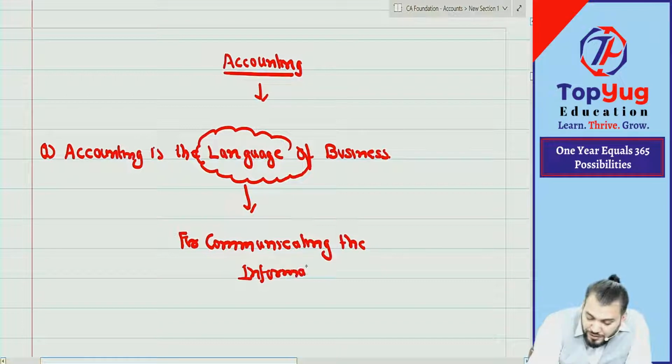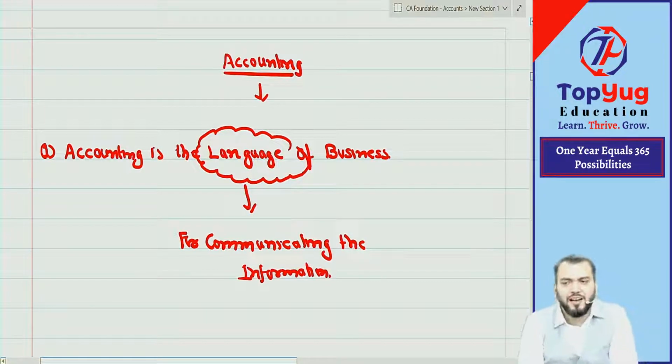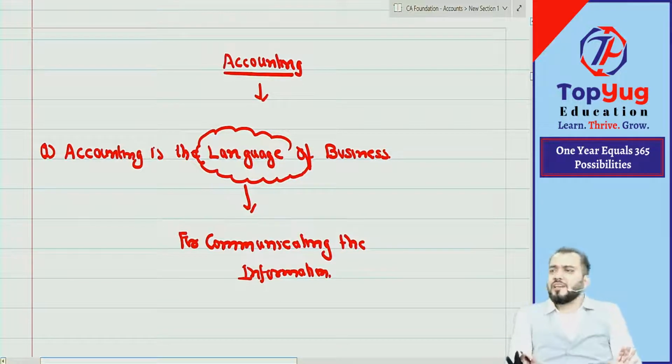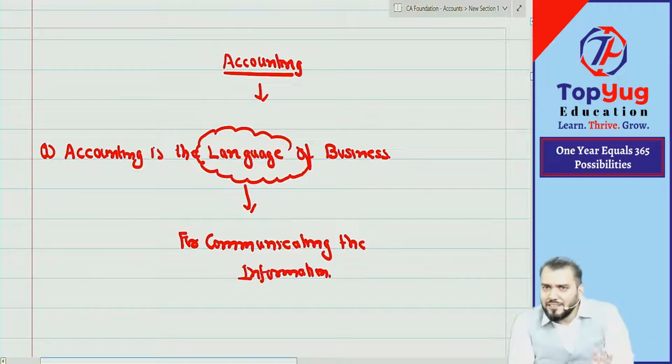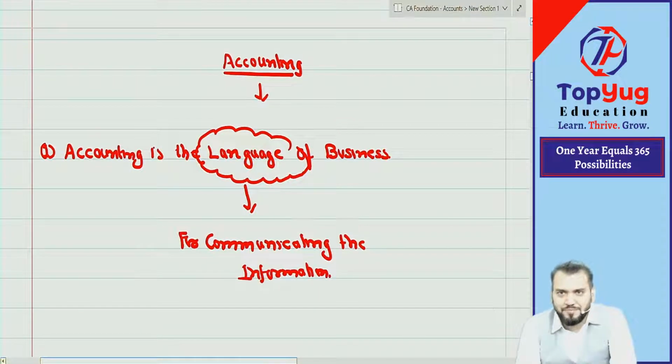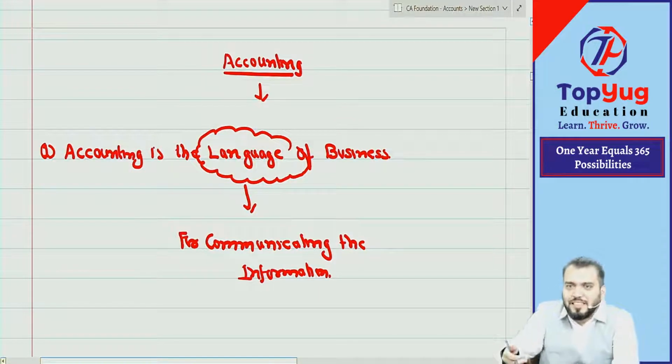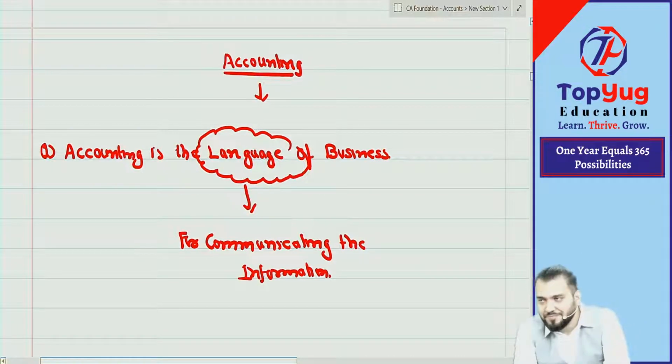For communicating the information. I think you should write down whatever I am writing. I will be very slow. I'll give you time to write and listen also. But you should write down with me because I will slowly increase my speed. So accounting is a language of business and language is required for communicating the information. Correct?